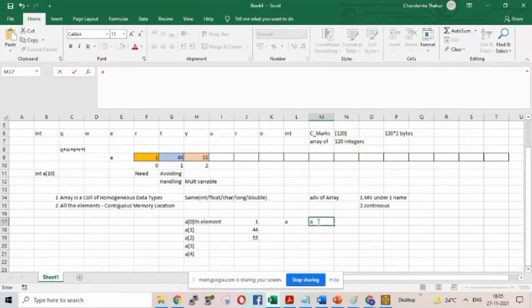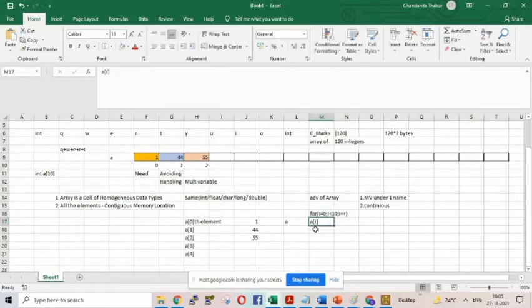Let us make it A of I, where we will run a for loop which starts from 0, then I less than however many elements I want, a 3 element array, 10 element array. Suppose 10 element array, because every location I want one value to be inserted. So let me just do I plus plus, yes or no?